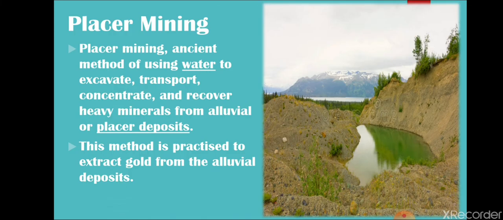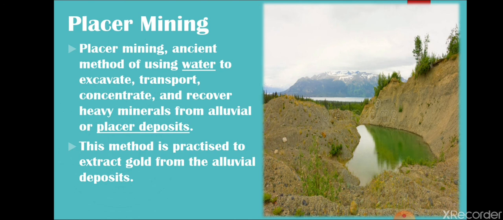Now the next type of mining is placer mining. Students, placer mining is a very old method of mining, and it is basically used to extract minerals from places where there are alluvium deposits. That means alluvial areas, fertile areas where water is available. Basically this method is used when the mineral is to be extracted from grains, from gravels. Okay, grains you are able to understand now.